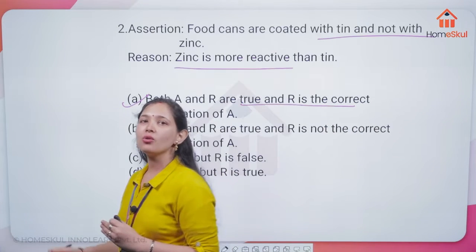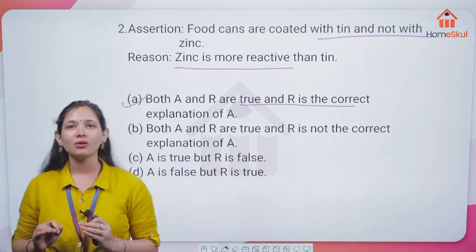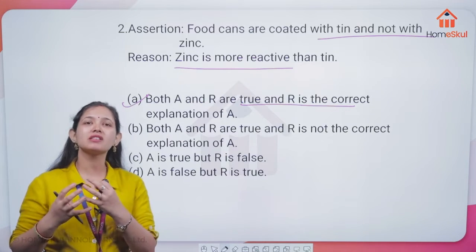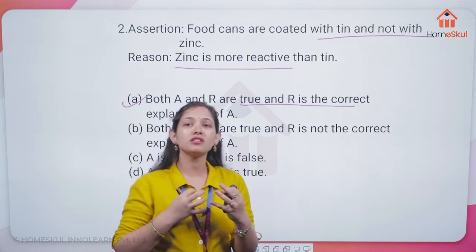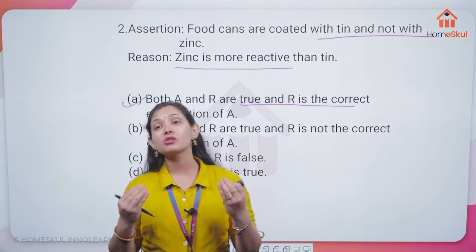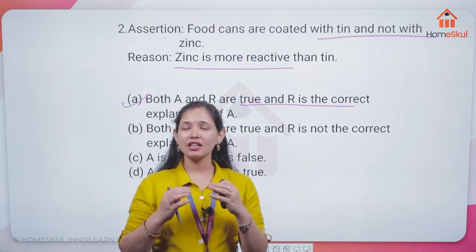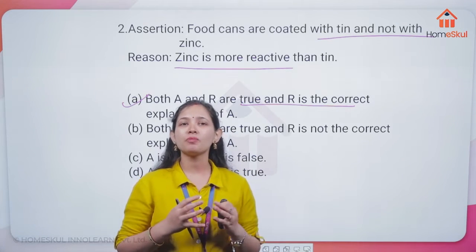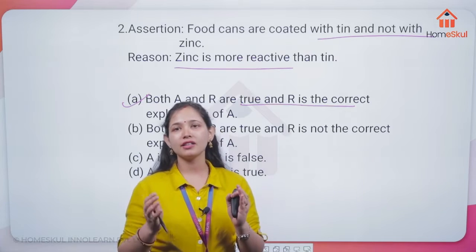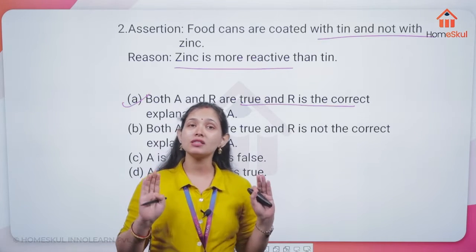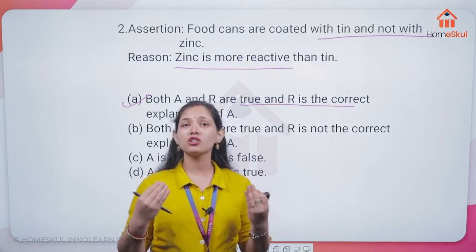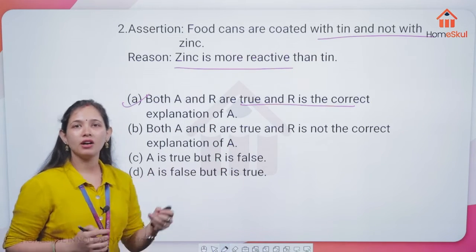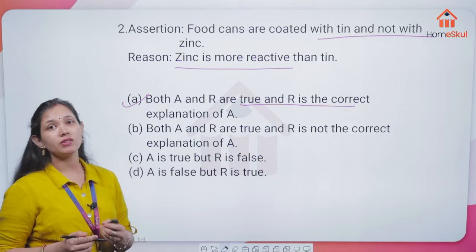Because when you put a zinc coating, it will react with the organic acids which are present in the food. It may get spoiled, it may cause harm to you. So before we prepare any metals, we have to keep all these things in mind, whether a reaction is going to happen or not. So this is the correct thing which we have understood from your reactivity series.